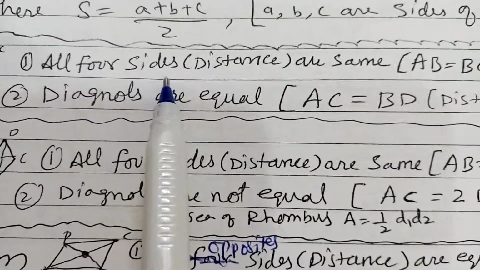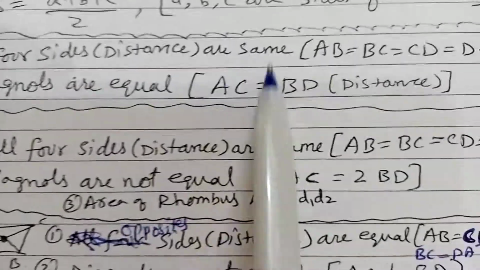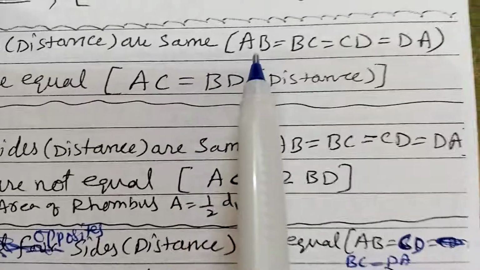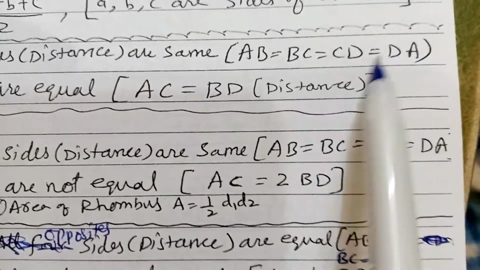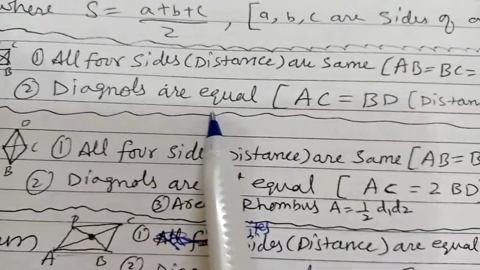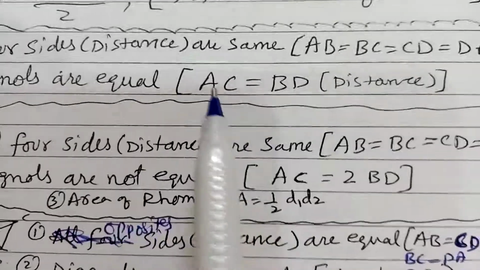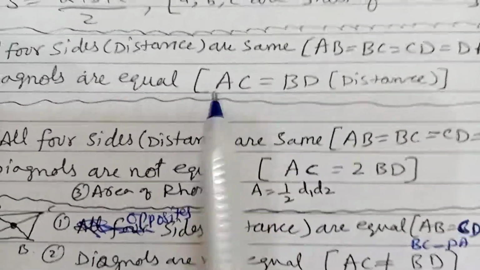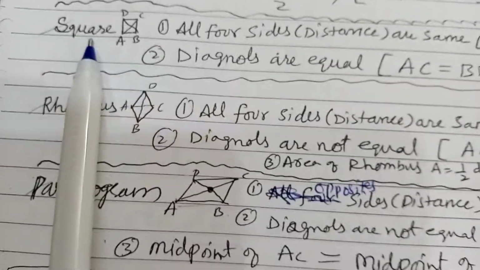All 4 sides. Sides here means distance we have to find. All should be same, meaning AB distance is equal to BC is equal to CD is equal to DA. And diagonals are equal. Diagonals means AC, BD. AC is equal to BD. So here for AC and BD you have to find the distance. So this is how you can prove a square.